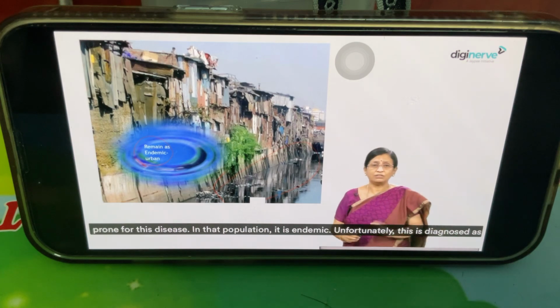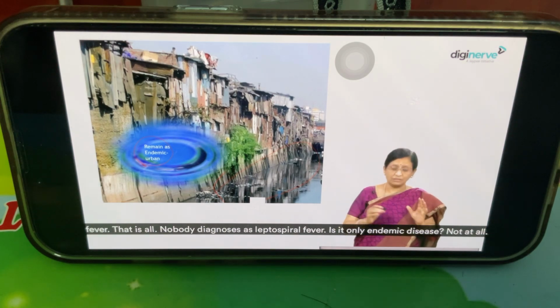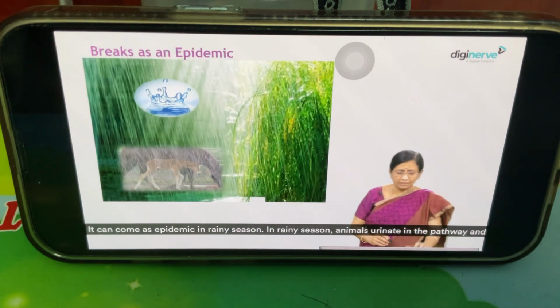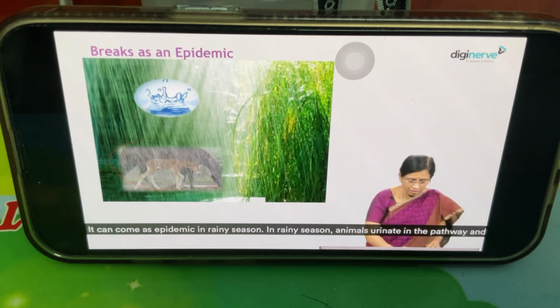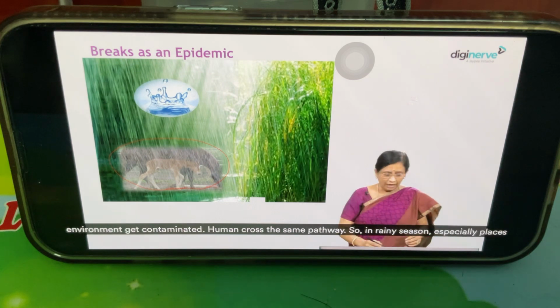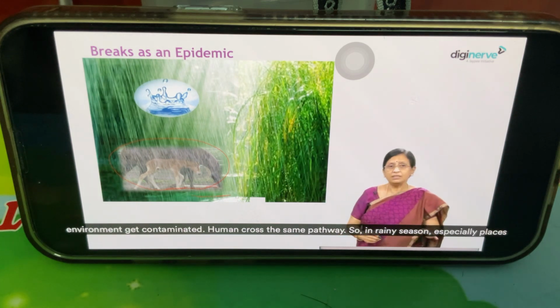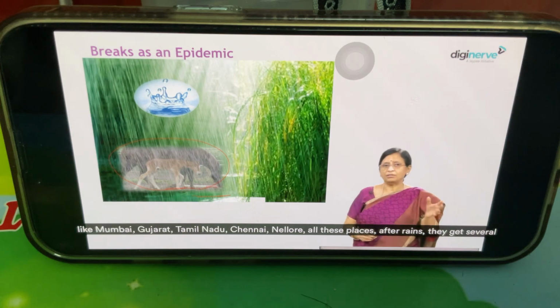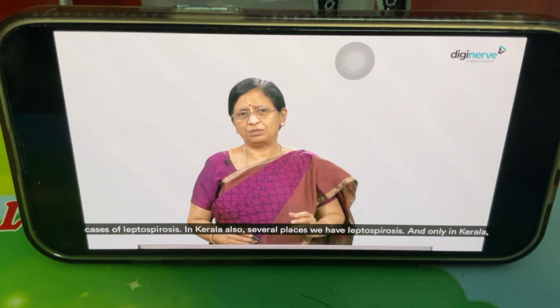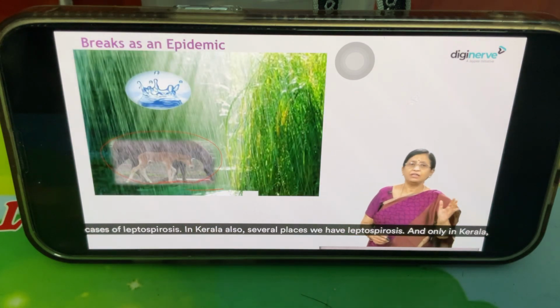Unfortunately, this is diagnosed as fever. That's all. Nobody diagnoses it as leptospiral fever. Is it only an endemic disease? Not at all. It can come as an epidemic in the rainy season. In the rainy season, animals urinate in the pathway, and the environment is contaminated. Humans cross the same pathway. So in the rainy season, especially in places like Mumbai, Gujarat, Tamil Nadu, Chennai, Nellore, after rains, they get several cases of leptospirosis. In Kerala also, several places have leptospirosis.